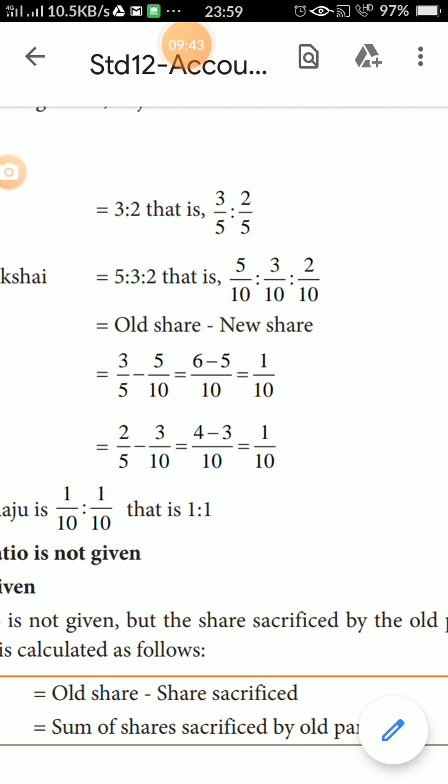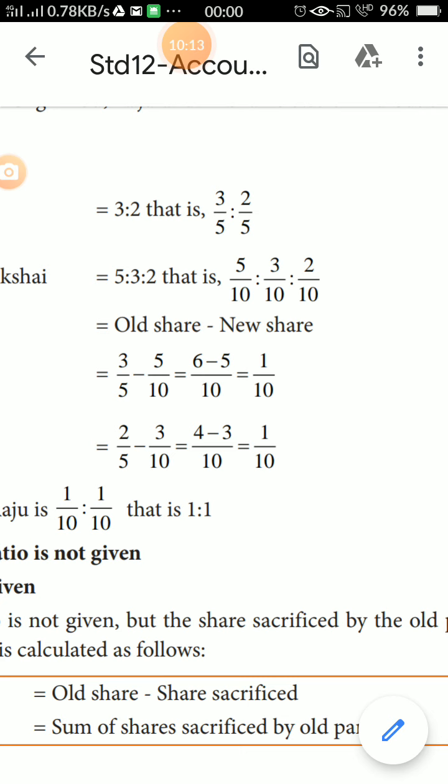Listen students, again one time: old share minus new share. Old share is 3/5, new share is 5/10. On this side, make the denominator 10: 2 5s are 10, and 3 2s are 6. 6/10 minus 5/10 equals 1/10.